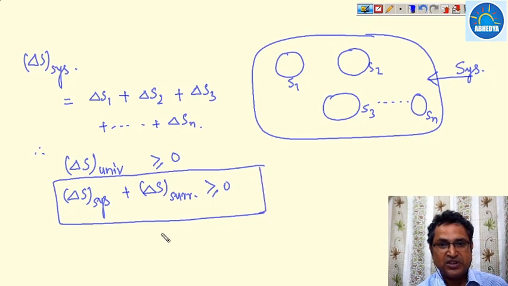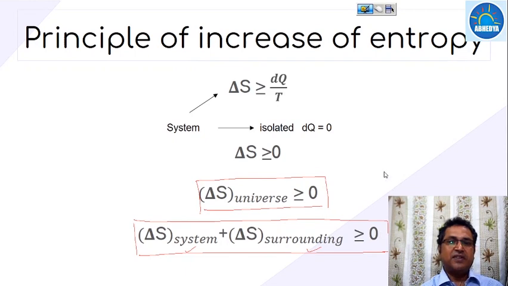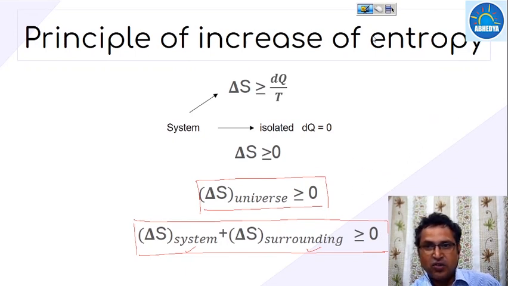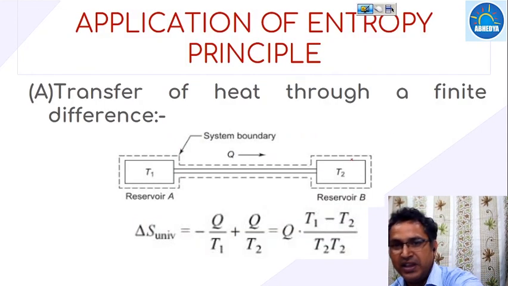This phenomenon is known as the principle of increase of entropy. Now, on the basis of the principle of increase of entropy, many formulations have been done, which we will describe one by one.